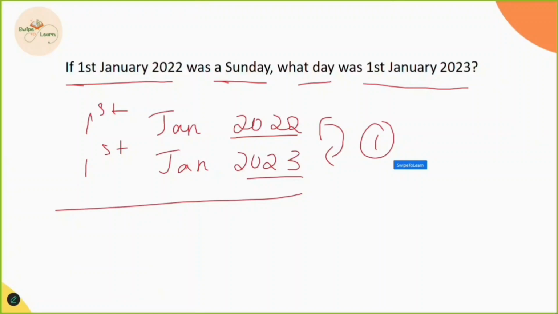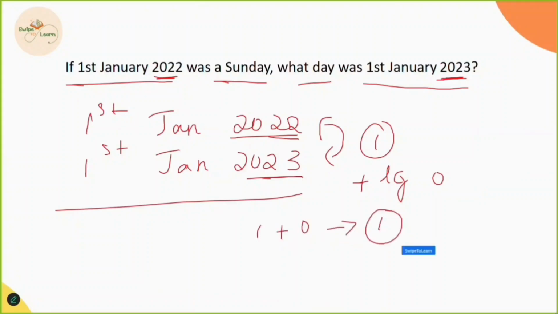We have to check whether there are any leap years between the given year and the end year. If there are any leap years, we add the leap year count. In 2022 and 2023, we have 0 leap years. So 1 plus 0 becomes 1. This one becomes the day code.